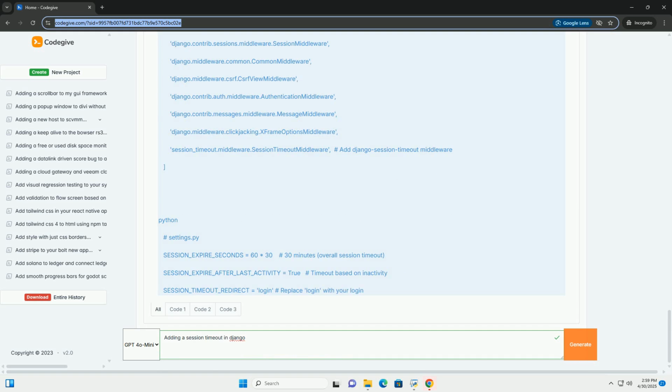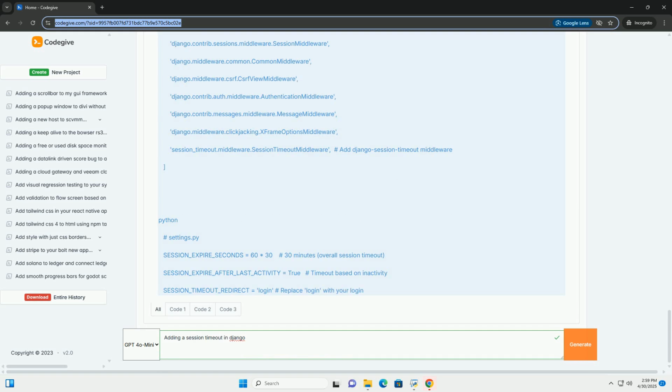Pros: easy to install and configure. Provides fine-grained control over timeout behavior. Supports redirecting to a custom URL on timeout. Offers optional features like warning messages and idle redirects.